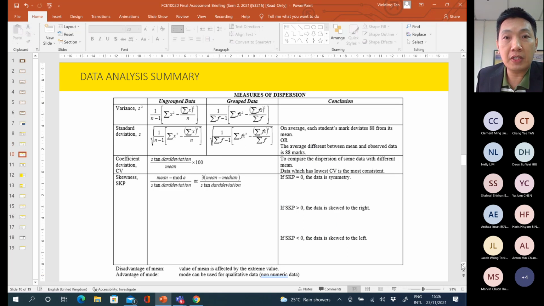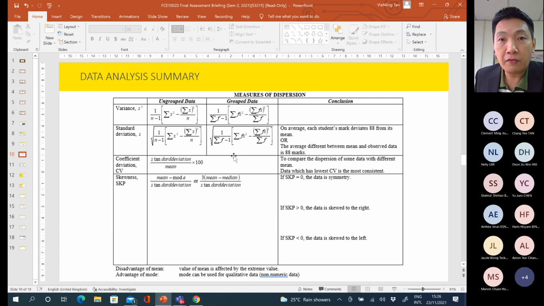Then how about standard deviation? You need to get ready another column, which is the Fx square column, which is this one, so that you can substitute the numbers in. Bear in mind, the variance and standard deviation are always positive. Make sure that you check your answer, always positive.